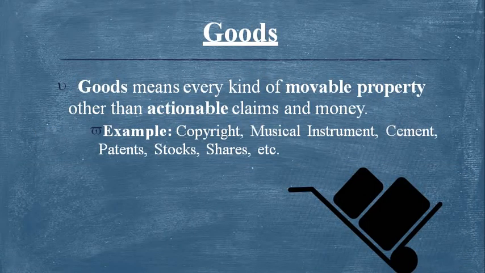Goods means any kind of movable property other than actionable claims and money, for example copyrights, instruments, cement, patents, stock, shares, etc. Everything here is movable property, and immovable property does not come under the Sale of Goods Act, because it is governed separately by the property act.